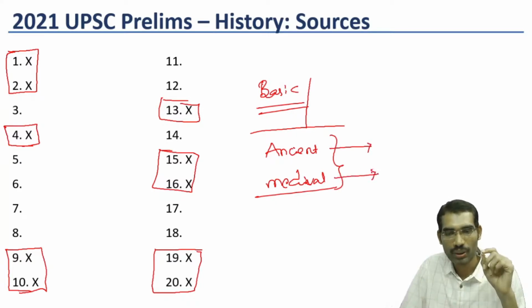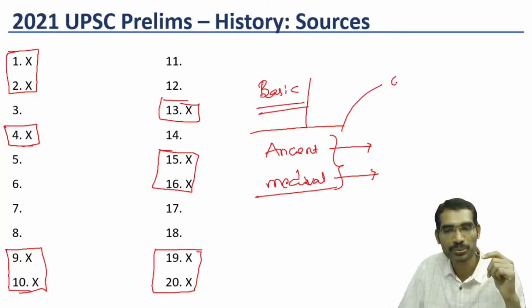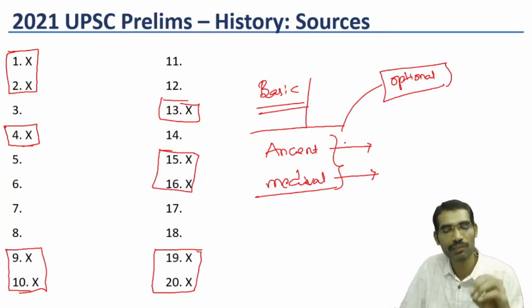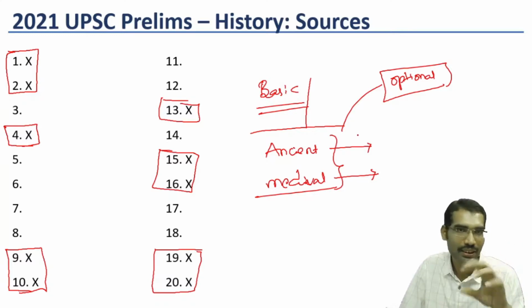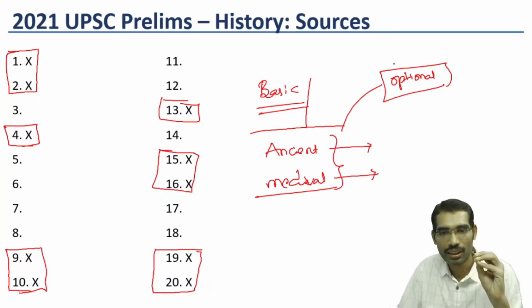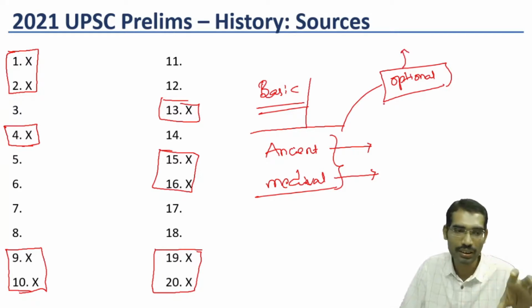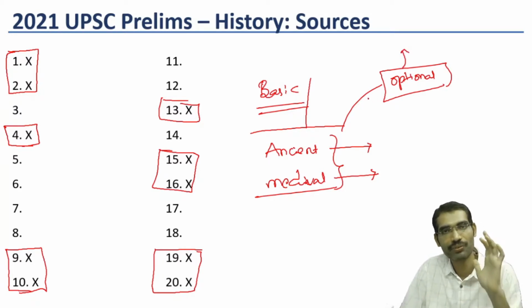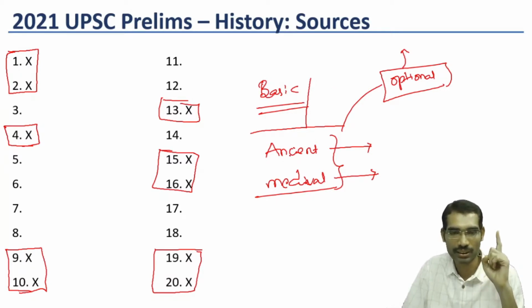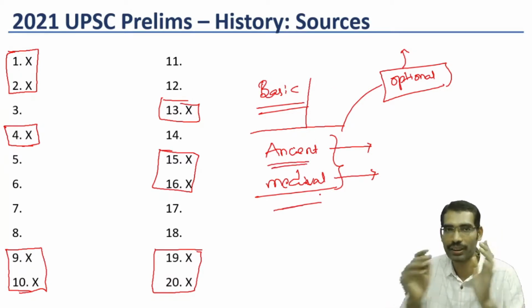Here the edge for the history optional student will come, because optional students have no option but to read these ancient and medieval books very carefully. General studies students will not read with such care. That's why optional students would have answered the other 10 questions very easily. General studies students find ancient India and medieval India difficult.